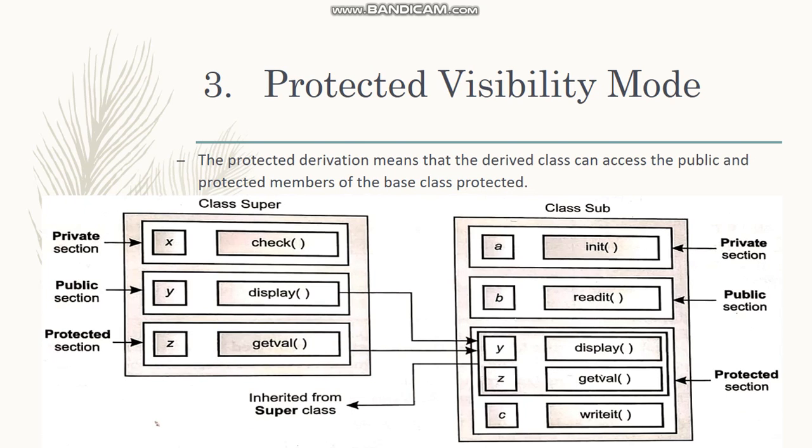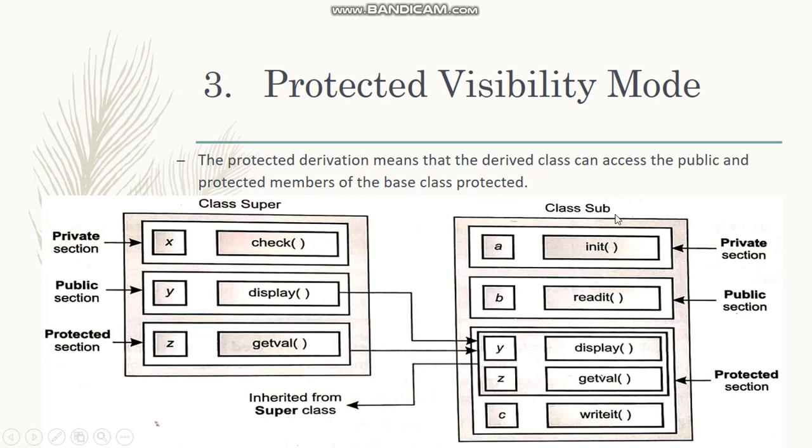And the last is protected visibility mode. The protected derivation means that the derived class can access the public and protected members of the base class as protected. As shown in the figure, we have the superclass with all three sections and its member functions.